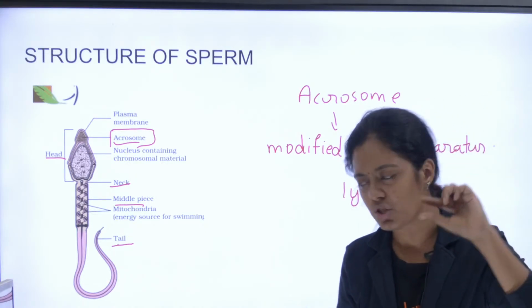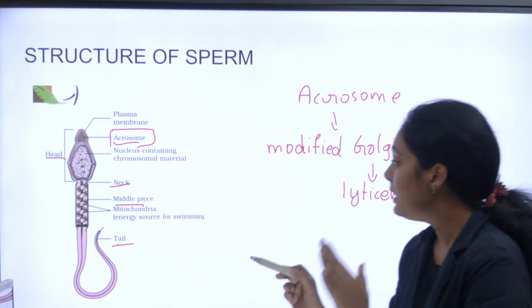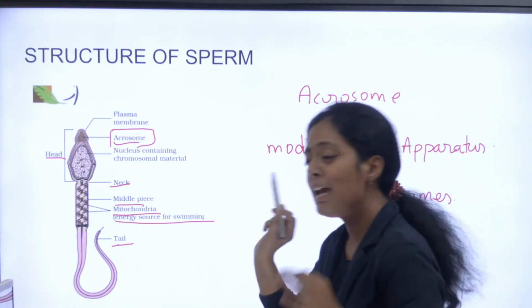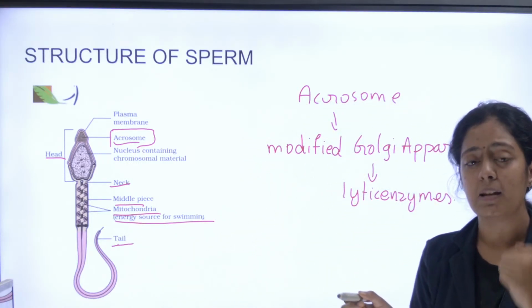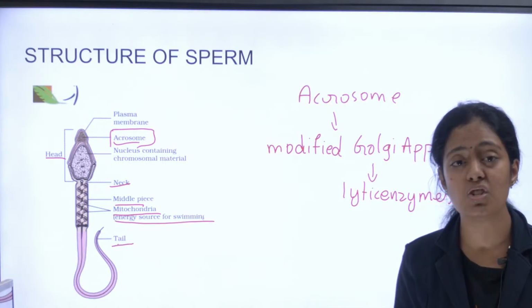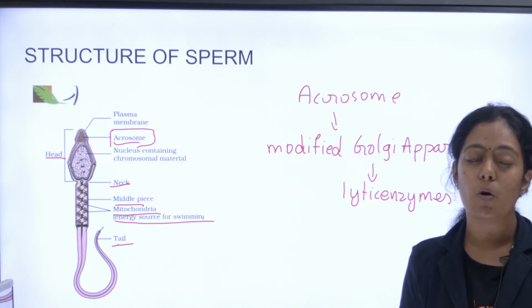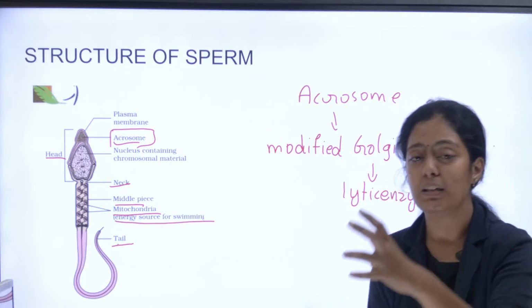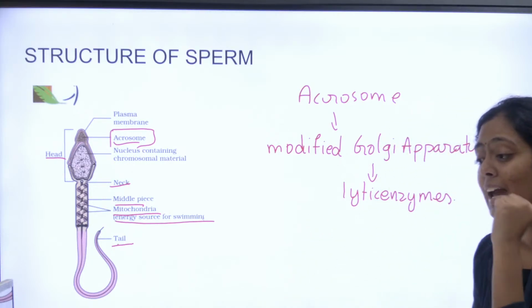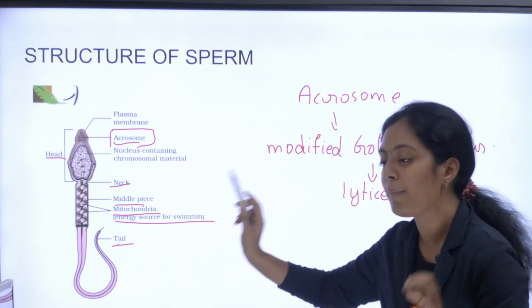Then the neck is very short. Then I have my middle piece. The middle piece has mitochondria. Why is mitochondria present? Because it is going to provide the energy for the motility of the sperm, because the sperm has to swim inside the female reproductive system. The energy needed for that is provided by mitochondria.